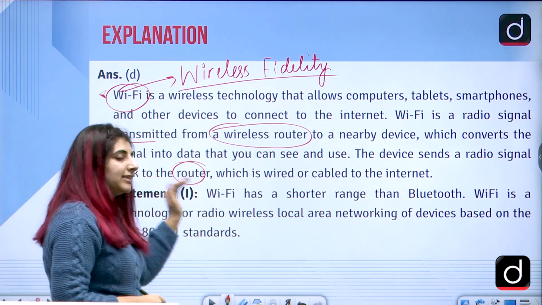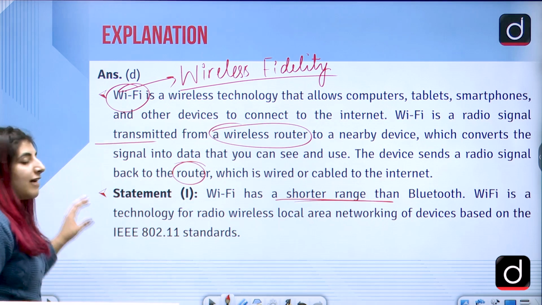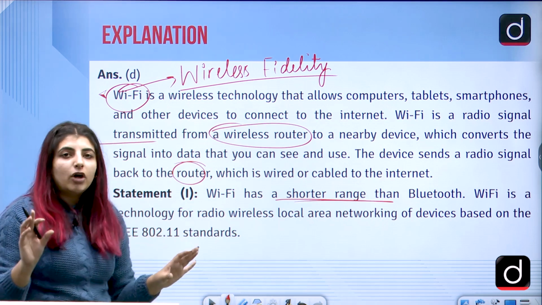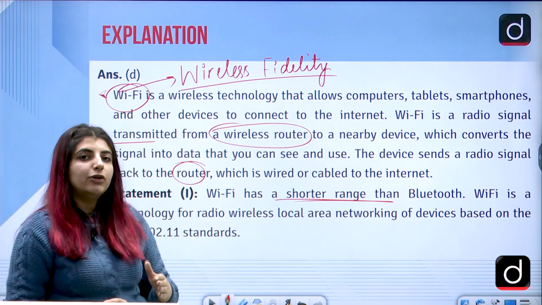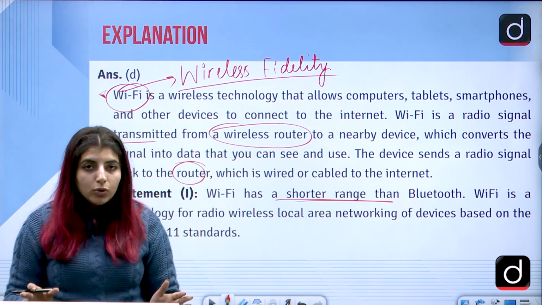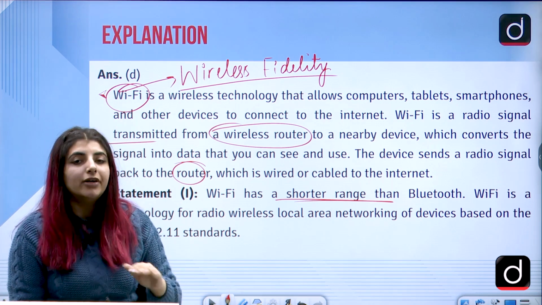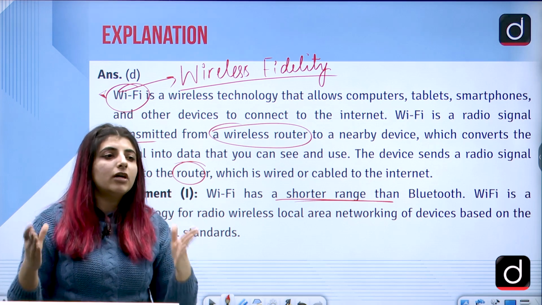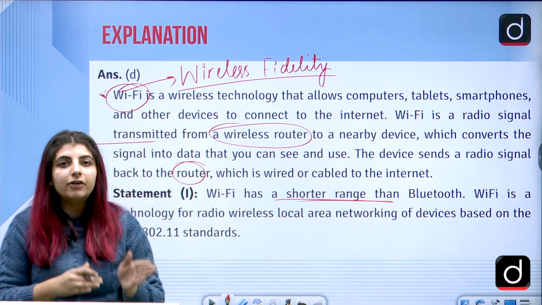Statement 1 says that Wi-Fi has a shorter range than Bluetooth. Wi-Fi, first of all, does not have a shorter range than Bluetooth, because we have talked about the specifications of Bluetooth in one of the previous videos, correct? Bluetooth can be used in a shorter distance. Wi-Fi can work even from different rooms, but Bluetooth cannot work from different rooms, right?